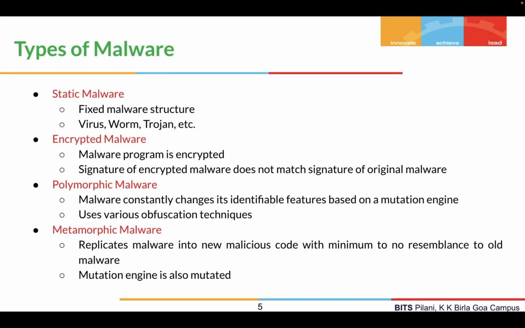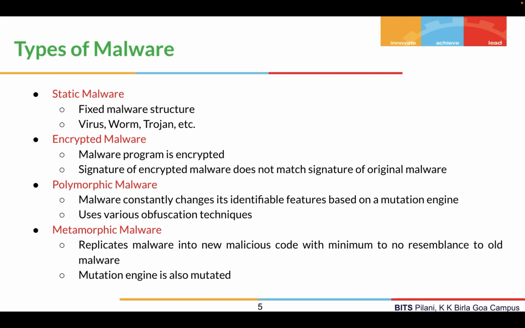Right? So we usually have different types of malware. The first one is static malware or the first generation malware. When we develop new malware from scratch, it is basically a first generation malware which has a fixed malware structure. Examples of these are virus, Trojan, worms, etc.